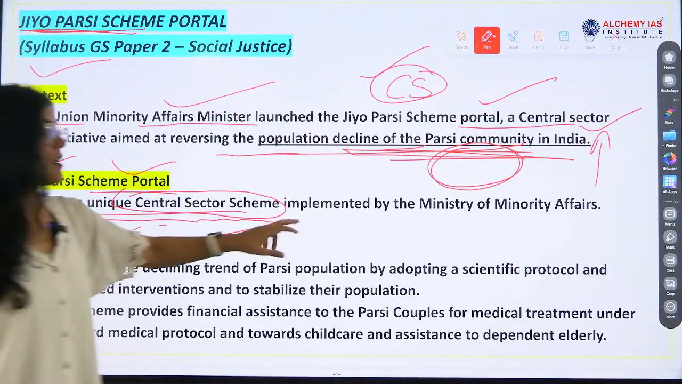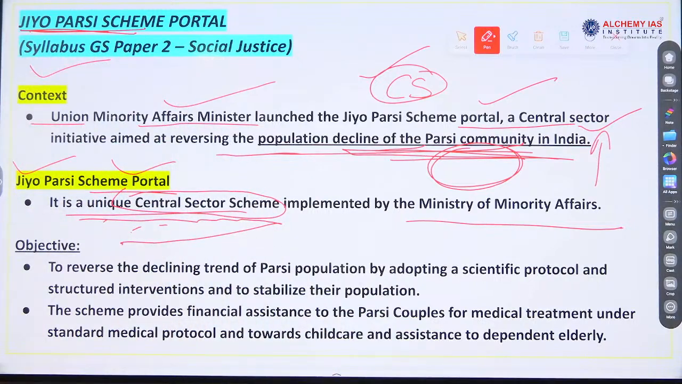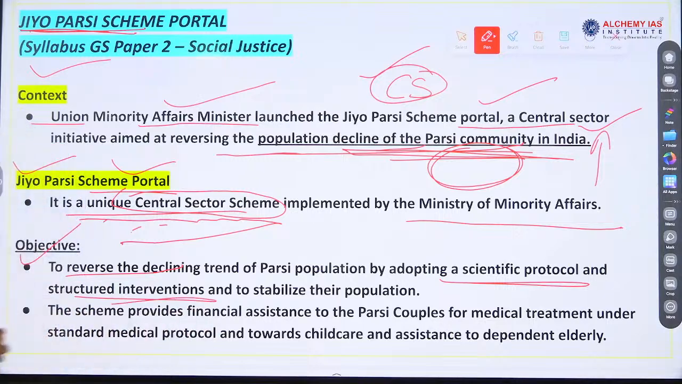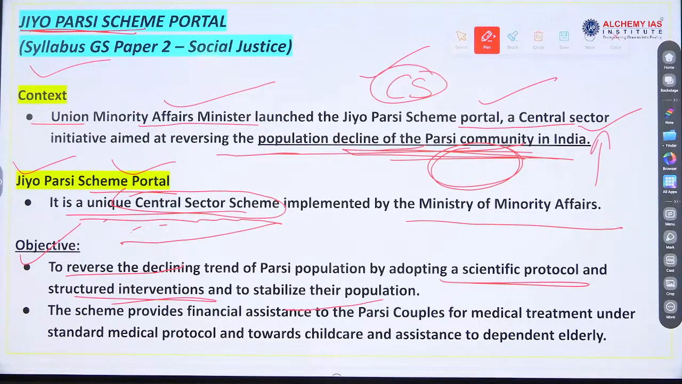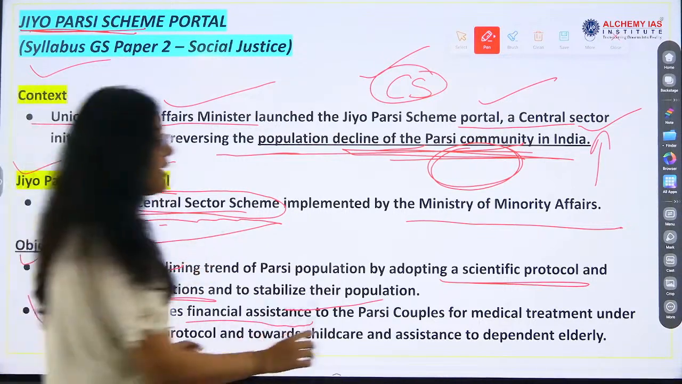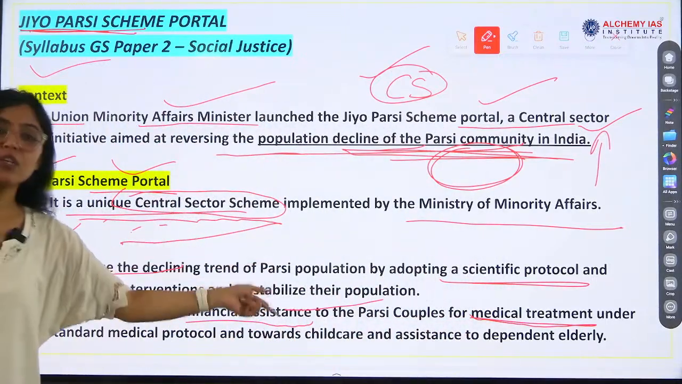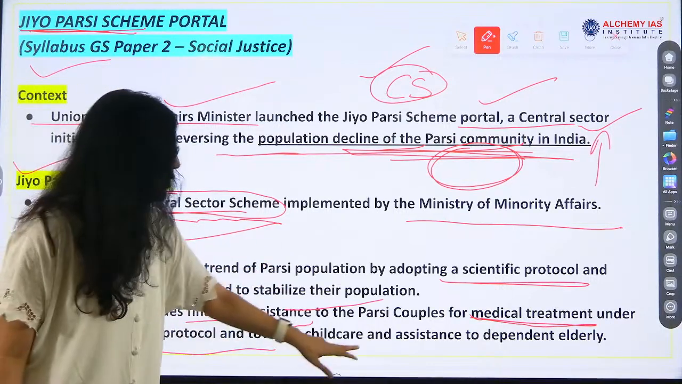It is a central sector scheme implemented by the Ministry of Minority Affairs. Minority, okay? The objective is what? Reverse the decline, adopting a scientific protocol and structured intervention to stabilize their population, right? We are taking the help of science. The scheme provides financial assistance to couples for medical treatment. See, this is telling us about the reason also and the solution also. Medical treatment under a standard protocol and towards child care.